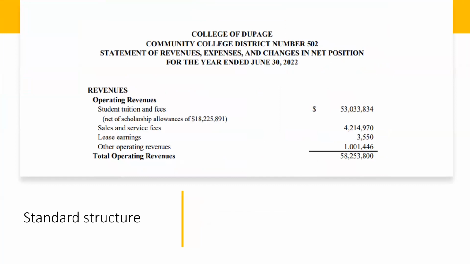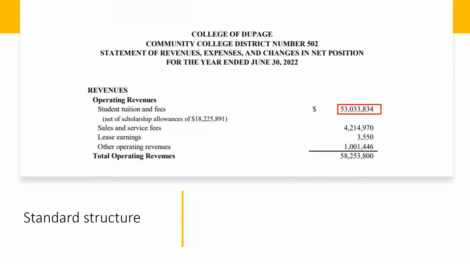Let's consider a very different financial statement, this one from the College of DuPage, a community college in Illinois. This is the operating revenue portion of the college's statement of revenues, expenses, and changes in net position. The college needs to report a value for student tuitions and fees.